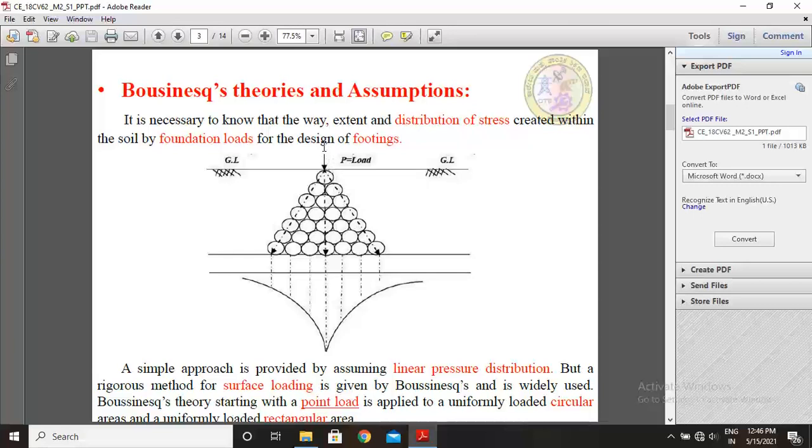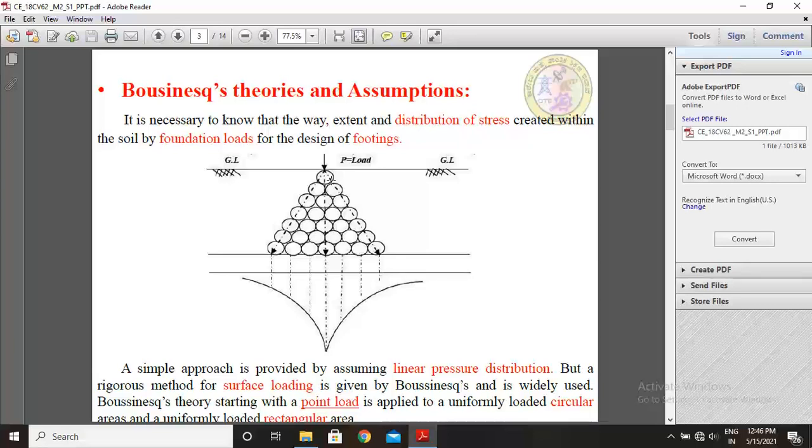Due to applying P loads on the foundation, soil particles are moving together towards left and right sides at a depth of Z of the foundation. So then how are stresses caused?